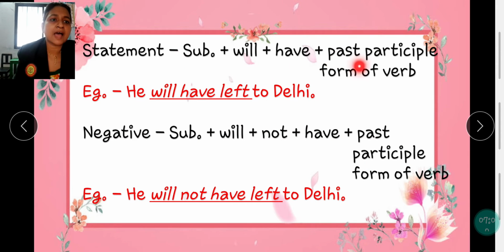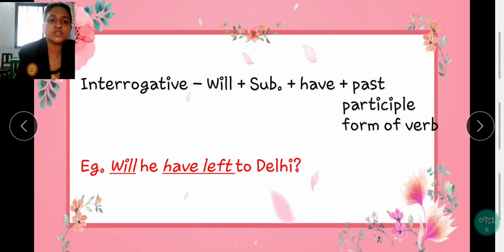Subject plus will plus have plus past participle form of verb. I will have left to Delhi. And if it is negative sentence, you will write he will not have left to Delhi. Interrogative: will plus subject plus have plus past participle form of verb. Will he have left for Delhi?